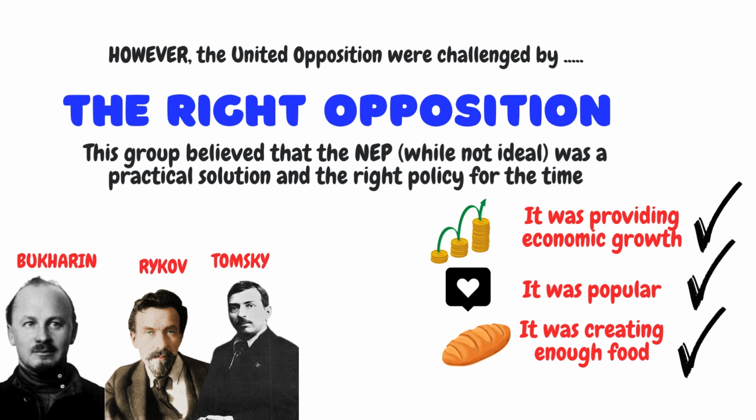However, the United Opposition were challenged by the right opposition. The right opposition believed that the NEP, while not ideal, was a practical solution for Russia at that time, for the USSR at this time. So it's the right policy for this point in time. So you've got Bukharin, Rykov and Tomsky, and they argue, look, the NEP is providing economic growth, it's popular, and it was creating enough food, and that's the first time in a long time that these things were actually happening.